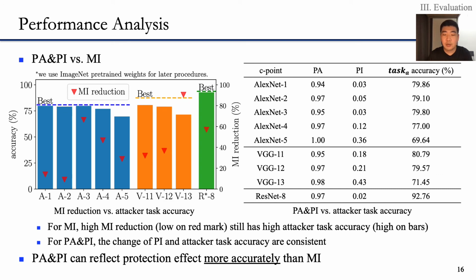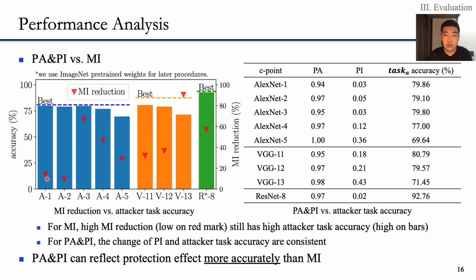Before we use PA and PI for evaluation, we need to confirm the efficiency of the PA and PI metrics. We confirm this by making a comparison between PA and PI and the MI metric. This figure here is the same as before, to show that MI cannot reflect the protection effect efficiently.